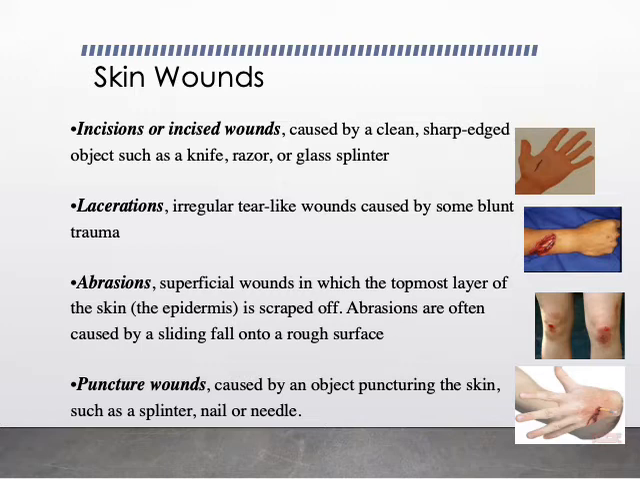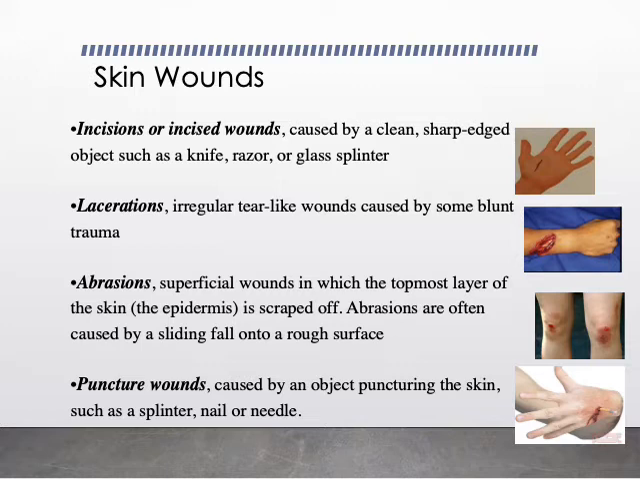Abrasions. These are the superficial wounds in which the topmost layer of the skin is scraped off. Abrasions are often caused by a sliding fall onto a rough surface. So abrasions are the superficial wounds wherein the epidermis is injured, whereas lacerations are the deep wounds where both the epidermis as well as the dermis of the skin get injured.